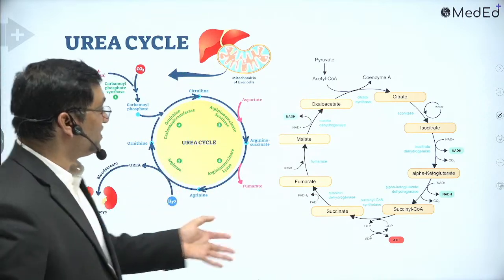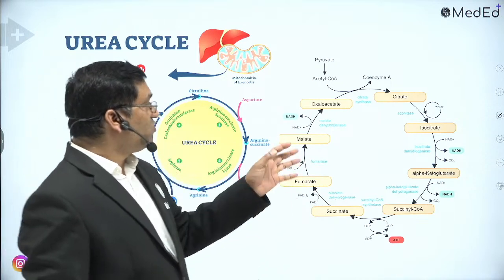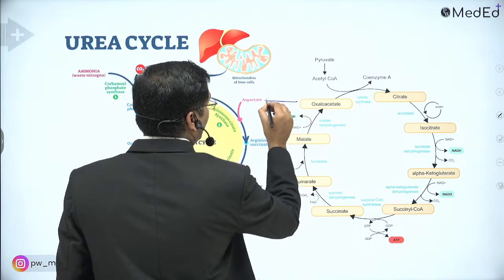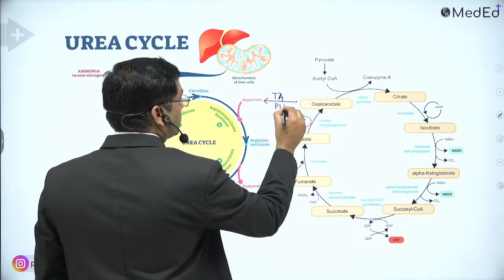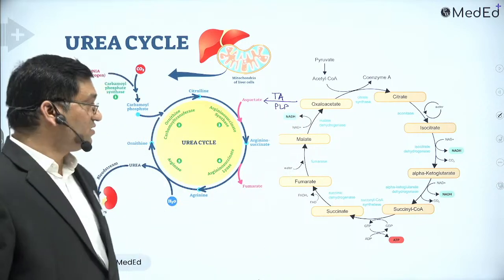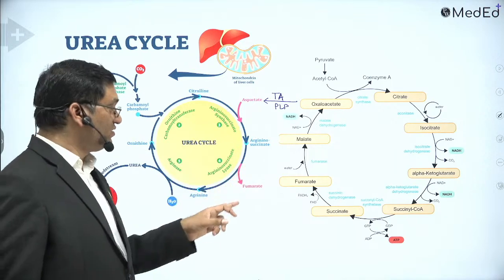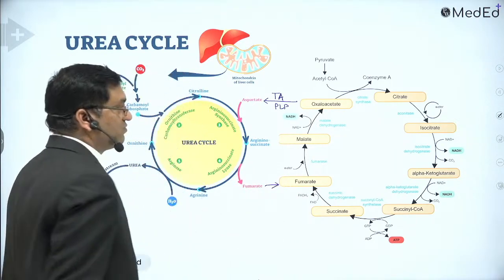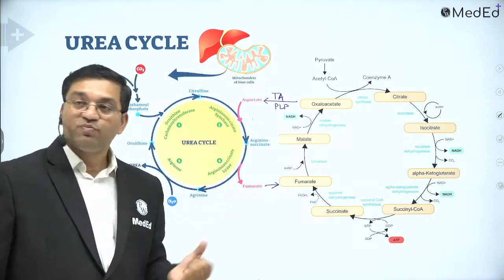One wheel is the urea cycle, the other wheel is the Krebs cycle. So how are they connected? Oxaloacetate is converted into aspartate by the transamination reaction. Pyridoxal phosphate is required for the transamination reaction. Aspartate enters the urea cycle, and here fumarate is liberated, which enters the TCA cycle. This is how these cycles are connected, via the aspartate and via the fumarate.